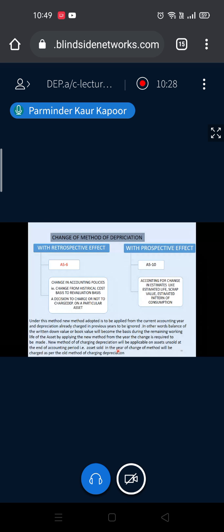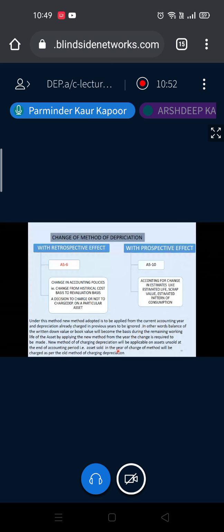Now the question is why we are not changing the method on the asset sold. The answer is very simple. Since depreciation is charged at the end of the year, when you are changing the method of depreciation, this change will be applicable on assets unsold on 31st December or on 31st March.